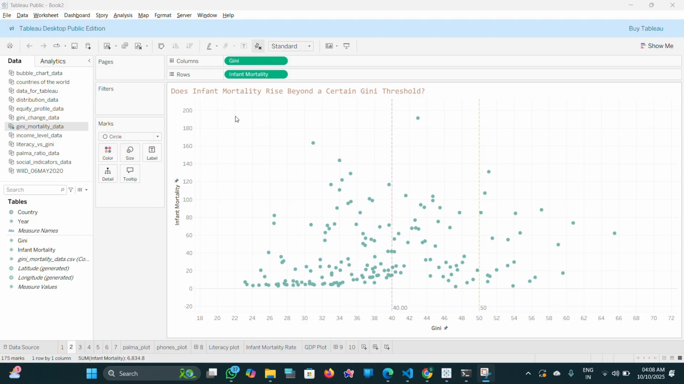Looking at the plot, there isn't a single cliff-edge moment where mortality suddenly spikes. However, it's noticeable that many of the countries with the most severe infant mortality rates, those above 100, appear when the Gini index is between 35 and 45. While high inequality above 50 is also associated with poor outcomes, the data is more sparse. My interpretation is that while there is no single magic number, the risk of significantly worse health outcomes appears to grow substantially once inequality enters this moderate to high range.